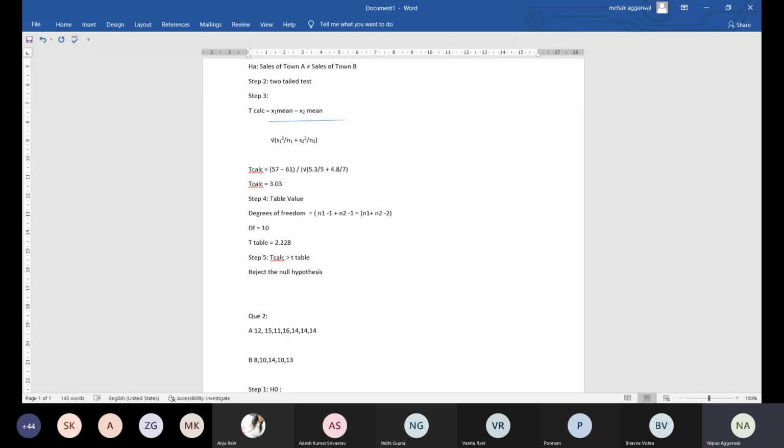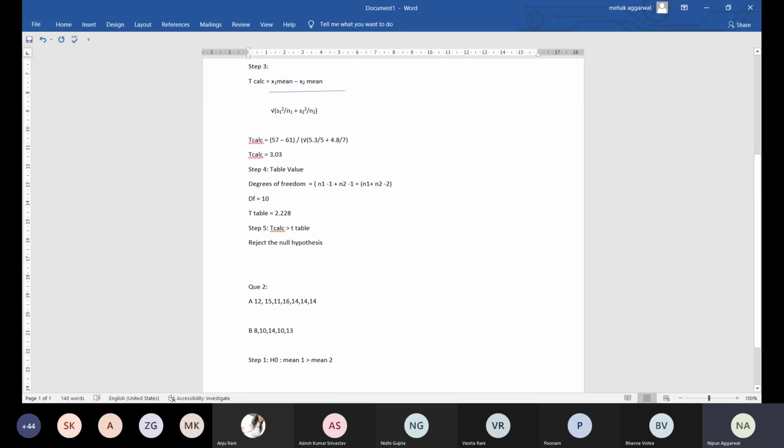The alternate is mean 1 greater than mean 2 because we are only concerned whether an increase in the protein will increase the weight of the chicken.